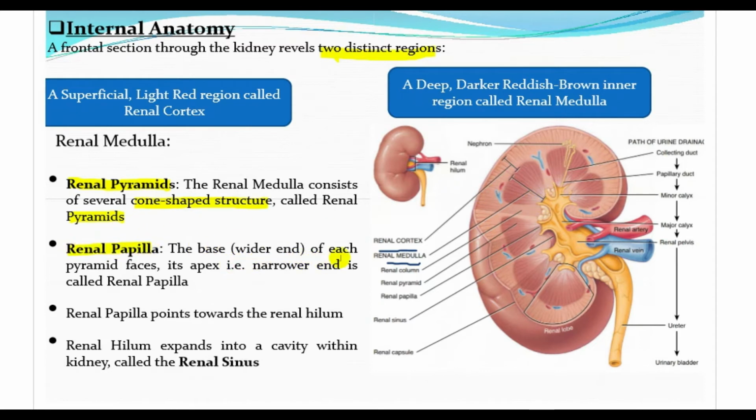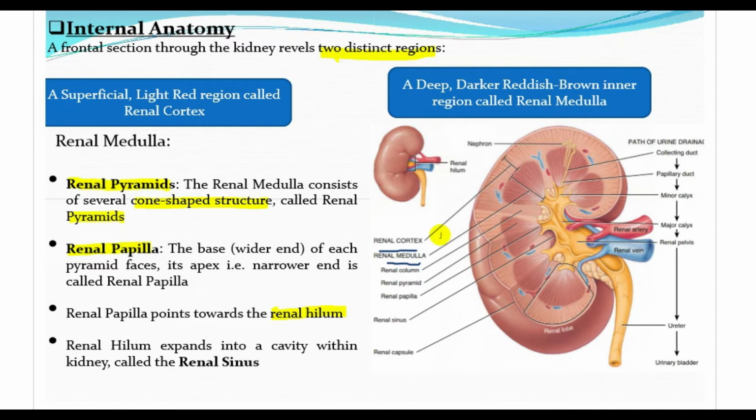And what is renal papillae? The apex of each pyramid, that is the narrower end, is called the renal papillae. See, if this is the pyramid type structure, the tip of the structure is very narrow, right? This is known as the renal papillae, and it points towards the renal hilum. In this structure you can see the bracketed portion is the renal hilum. So the renal papillae point towards this hilum.